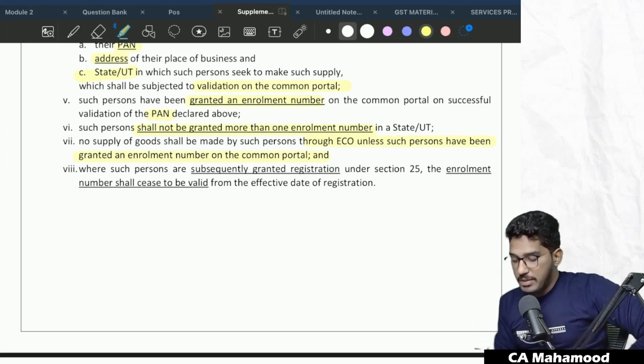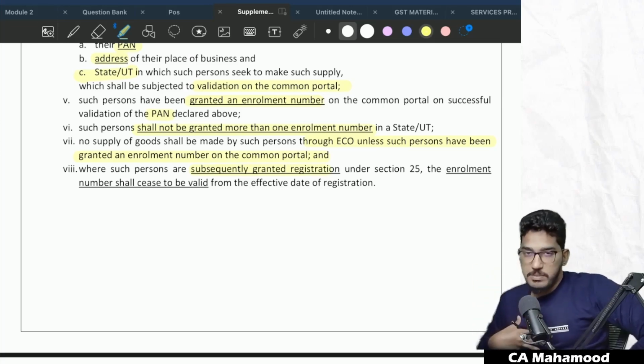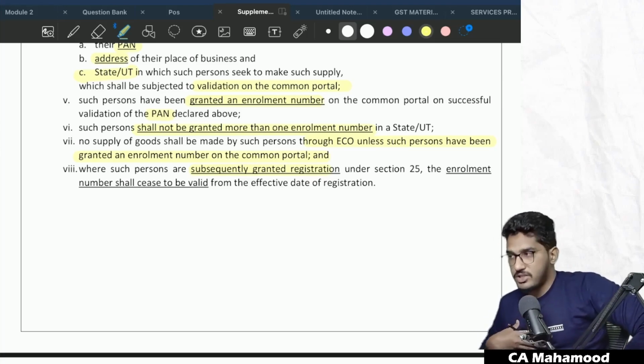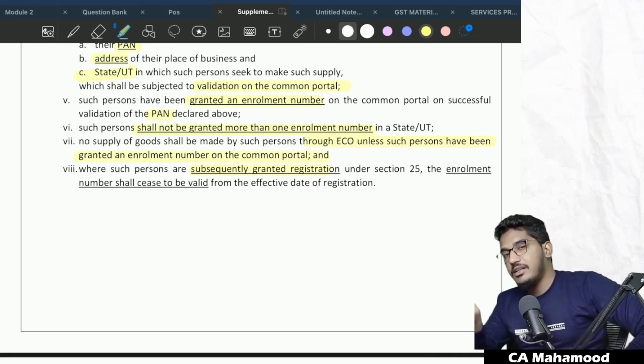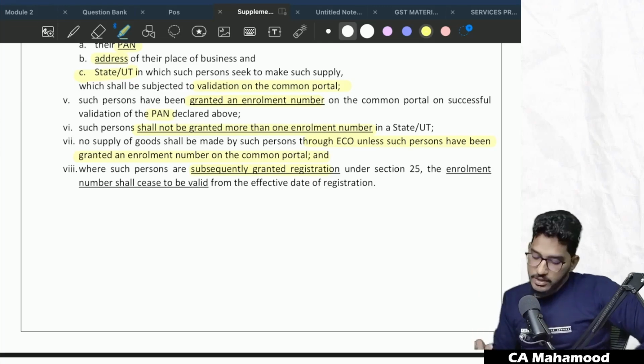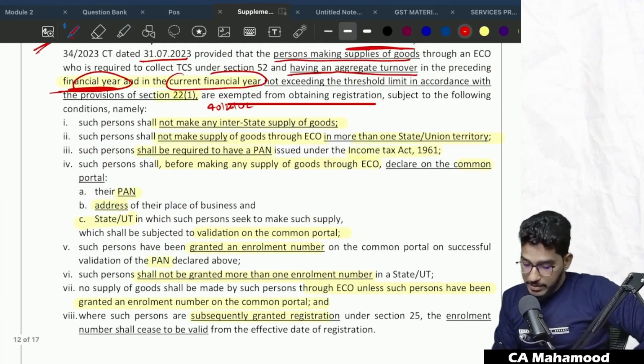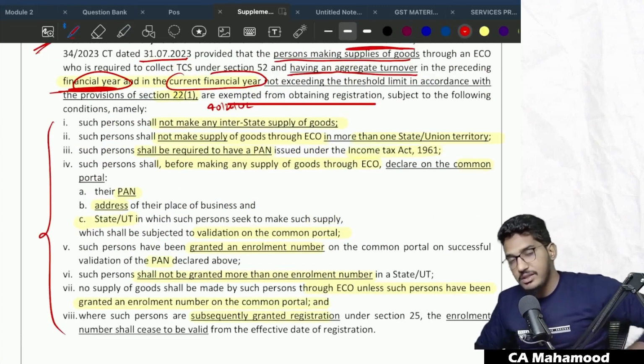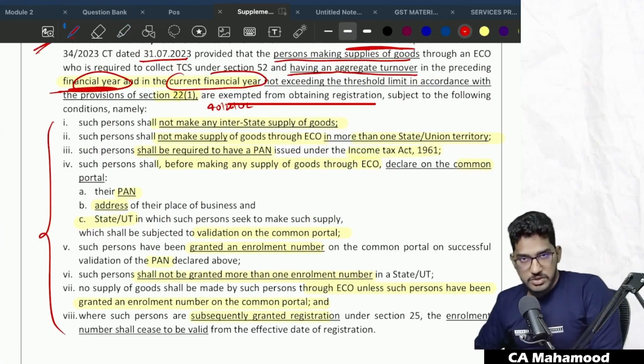And in case you subsequently become liable for registration, and if you have been granted registration, your enrollment number will be cancelled and you will get the GSTN number. So in case you want to enjoy the exemption of supplying the goods through e-commerce operator without registration, you have to get the enrollment number from the GST portal. And in case you later become liable for registration and if you obtain the registration, your enrollment number will be cancelled and you will get a GSTN number. Clear? So all these conditions you have to comply with in case you want to enjoy the exemption of registration.